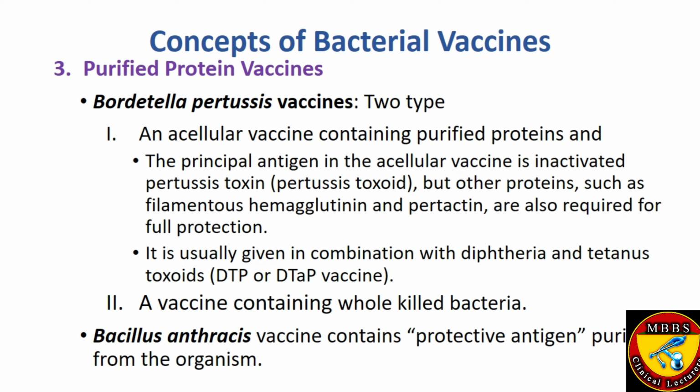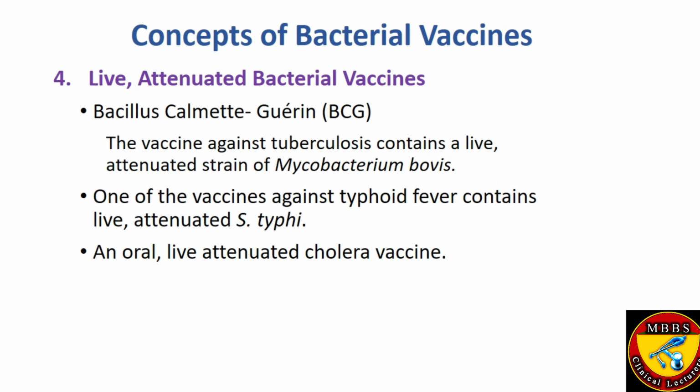Another vaccine contains whole killed bacteria. The Bacillus anthracis vaccine contains a protective antigen purified from the organisms. The fourth one is the live attenuated bacterial vaccines. Examples include the Bacillus Calmette-Guérin, BCG, vaccine given to protect against tuberculosis. The vaccine against tuberculosis contains a live attenuated strain of Mycobacterium bovis to stimulate the immune system.